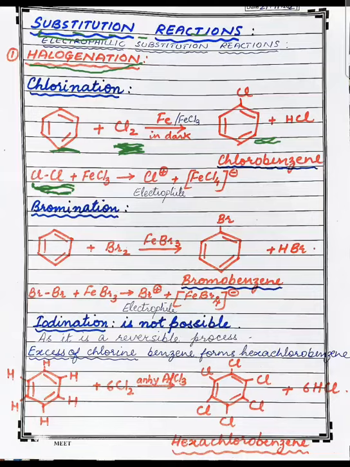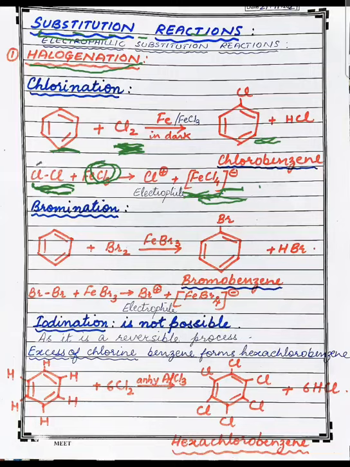This Cl minus will be attracted by the Lewis acid FeCl3, and it will get converted into FeCl4 minus, an anion.